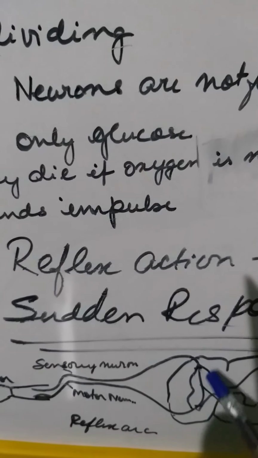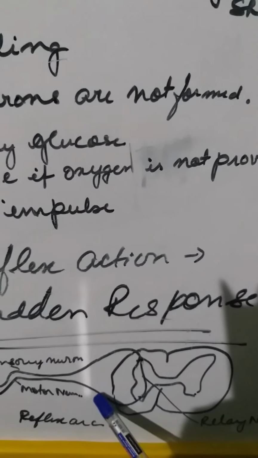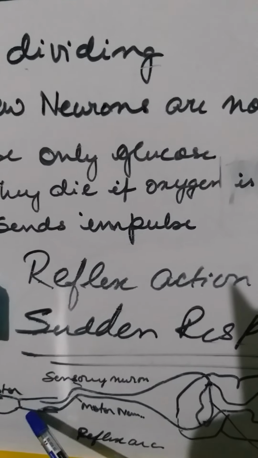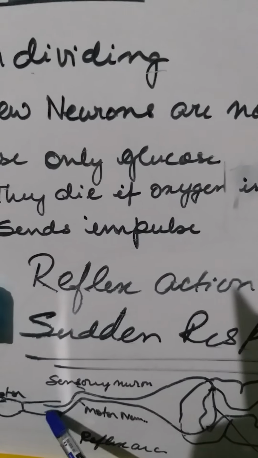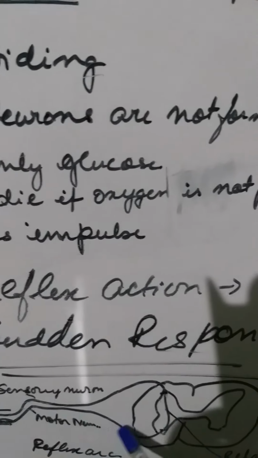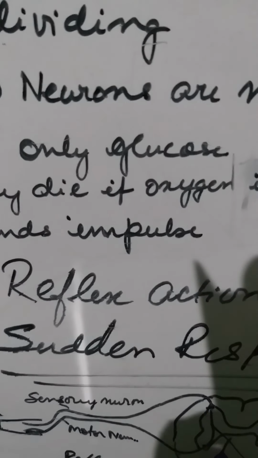Now in between in the brain there are also neurons, known as relay neurons. And from here again one series brings the message. What brings the message is known as a motor neuron, and that message goes to the muscles and your hand is jerked out. This happens in a very quick action, within a fraction of a second.